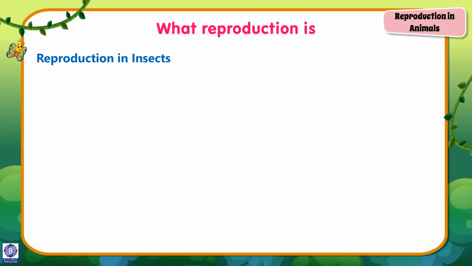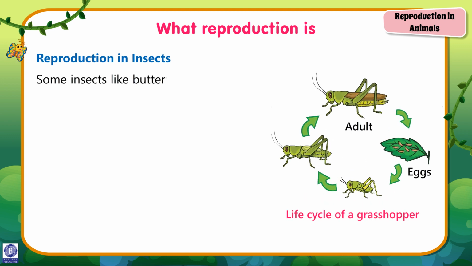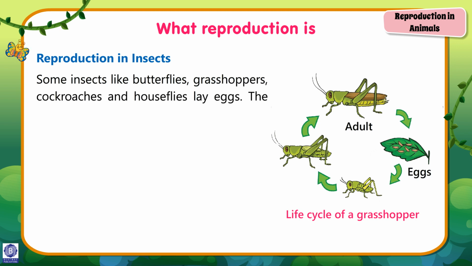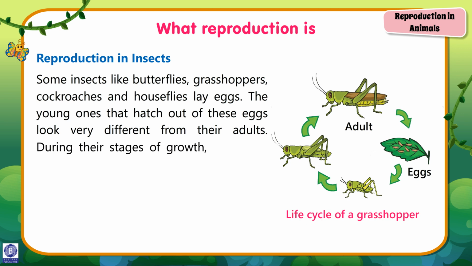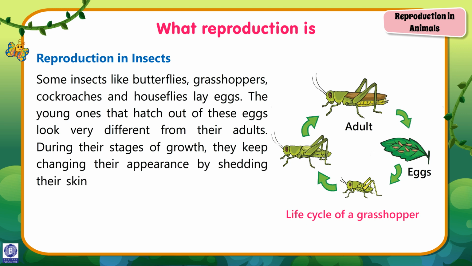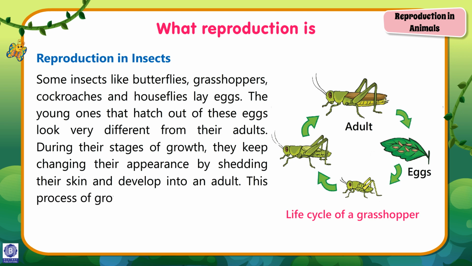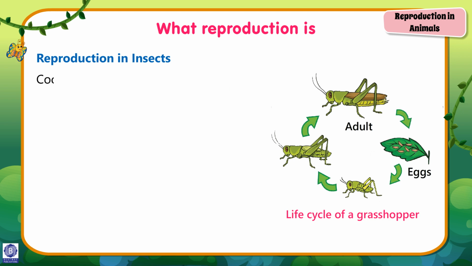Reproduction in insects. Some insects like butterflies, grasshoppers, cockroaches, and houseflies lay eggs. The young ones that hatch out of these eggs look very different from their adults. During their stages of growth, they keep changing their appearance by shedding their skin and develop into an adult. This process of growth is called molting.